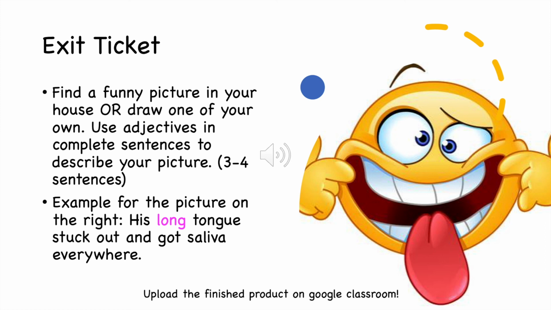So I gave you an example. Take a look at the picture on the right. One sentence I could use would be, his long tongue stuck out and got saliva everywhere. Ew. So my adjective will be long because long is describing his tongue. So once you find your funny picture or you create one, write your 3 or 4 sentences to describe it, and then upload the finished product on your Google Classroom.